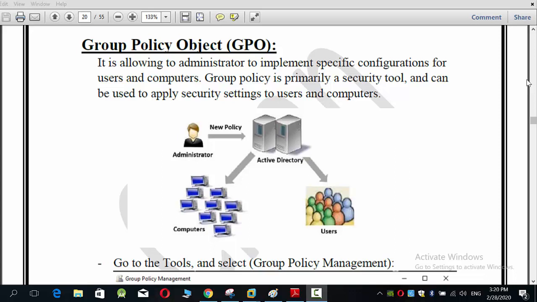We have hundreds of group policies. For example, I can prevent the user from using the control panel. The administrator may not want to allow the user to use the control panel or command line, because it may be harmful to the computer. So I use GPO to restrict the user.